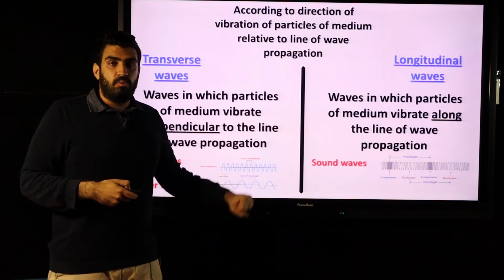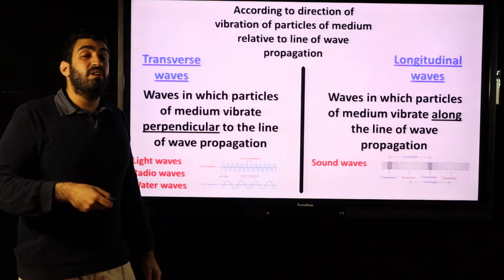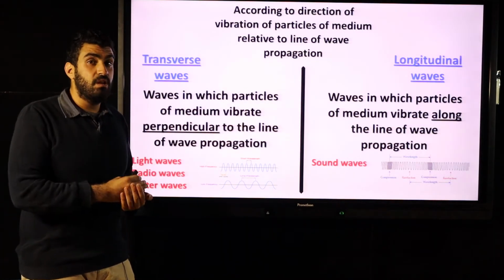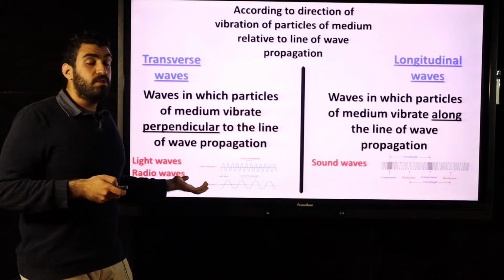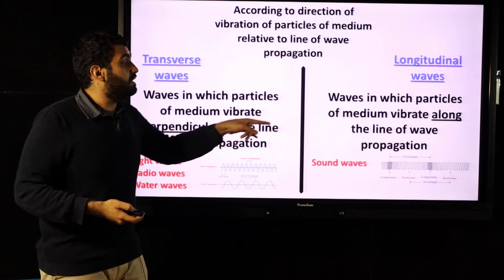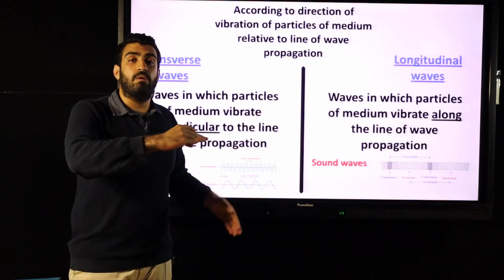For example, sound waves. So when I ask you, sound waves are longitudinal waves. They are not transverse. Light waves are transverse waves. Give reason: because the particles vibrate up and down, because the particles vibrate along.